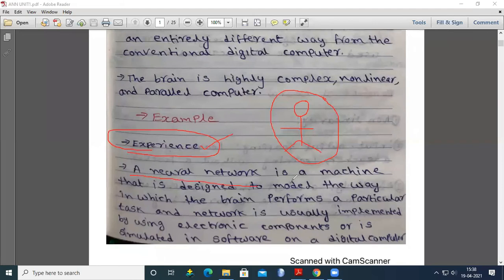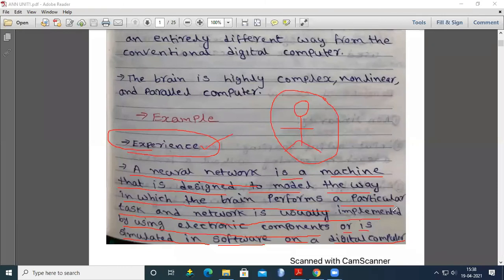A neural network is a machine that is designed to model the way in which the brain performs a particular task. A network is usually implemented by using electronic components or is simulated in software on a digital computer. So what is a neural network? A neural network is a machine that is designed to model the way in which the brain performs a particular task.